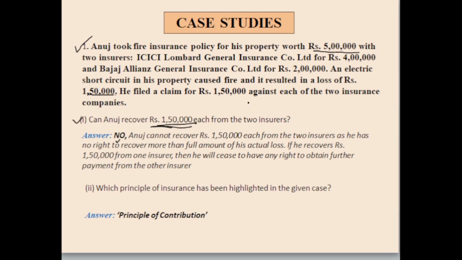Why? Because he cannot get more amount than the loss he has incurred. Okay, अगर वो दोनों के पास से ले लेगा तो 1,50,000 plus 1,50,000 will become 3 lakh. Okay, and this will not be acceptable in the principle of insurance. So the answer will be no. Anuj cannot recover ₹1,50,000 each from the two insurers as he has no right to recover more than the full amount of his actual loss. Actual loss कितना हुआ था? 1,50,000. 1,50,000 से ज्यादा वो नहीं ले सकता है.